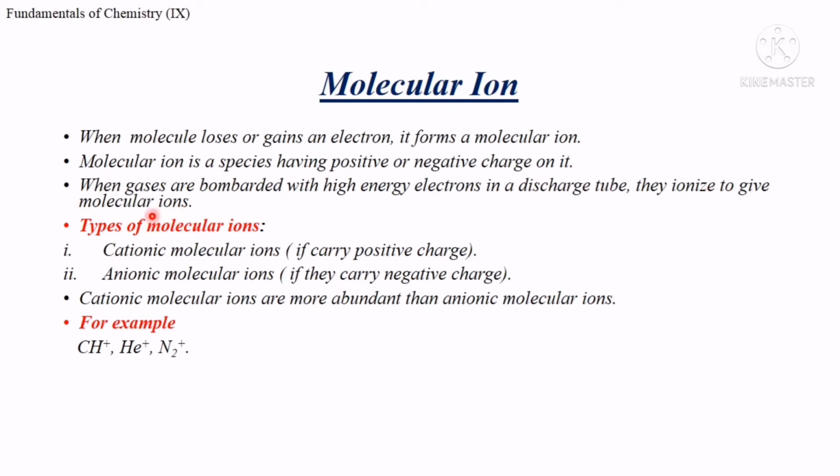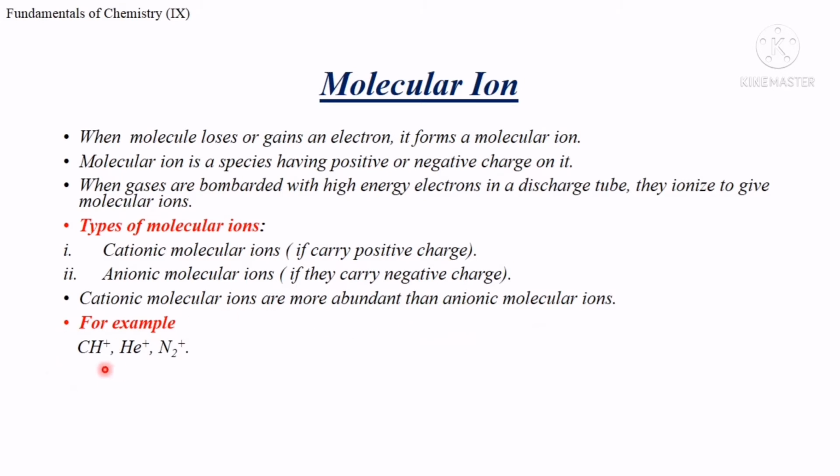As we know, there are two types of ions, and in the same case of molecule, there are also two types of molecular ions. Cationic molecular ions: if a molecule loses electrons and gains positive charge, it is known as cationic molecular ion. And when a molecule gains electron and gets negative charge, the negative charge carrying molecule is known as the anionic molecular ion. And the cationic molecular ions are more abundant than anionic molecular ions.